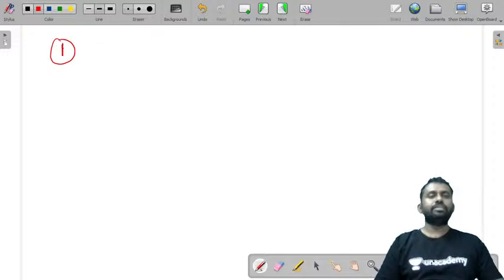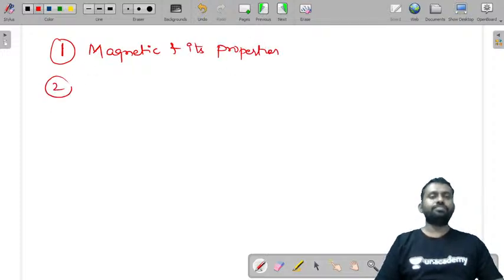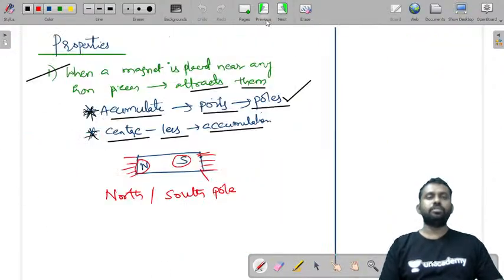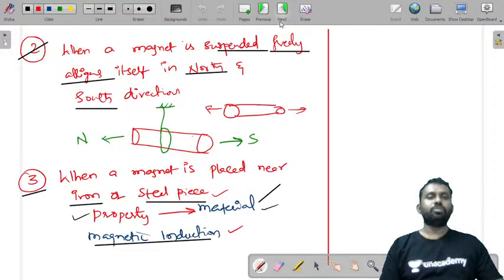We have seen what is a magnet and its properties. That was our first topic. This is what we have done: magnet and its properties.